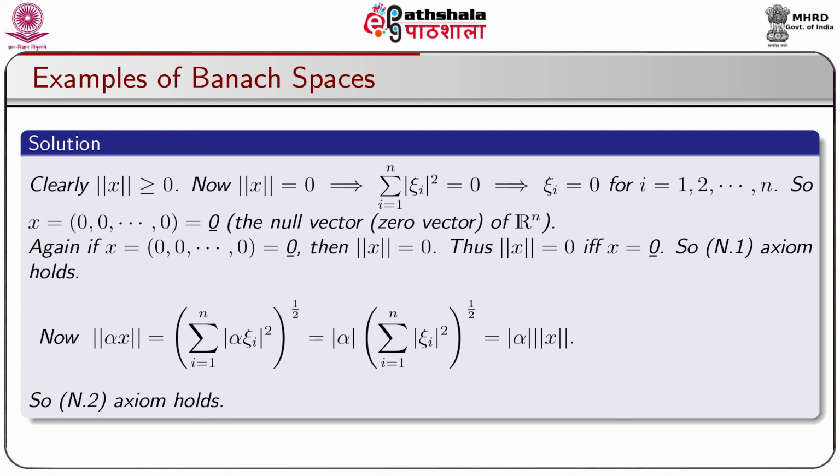Now, norm of alpha x = (sigma i = 1 to n |alpha xi_i|^2)^(1/2) = |alpha| (sigma i = 1 to n |xi_i|^2)^(1/2) = |alpha| norm x. So, the second norm axiom, that is N2 axiom, holds.